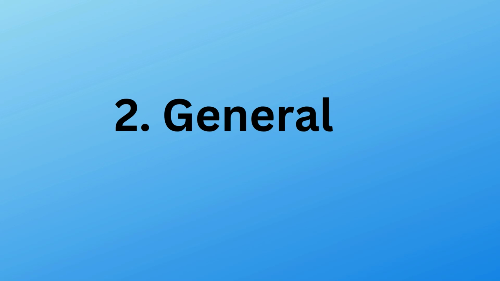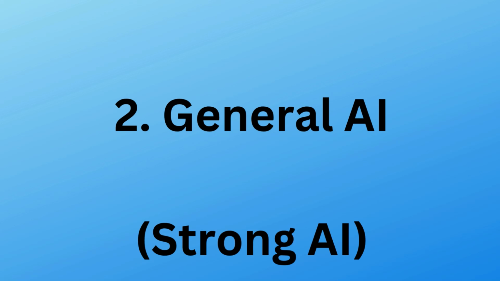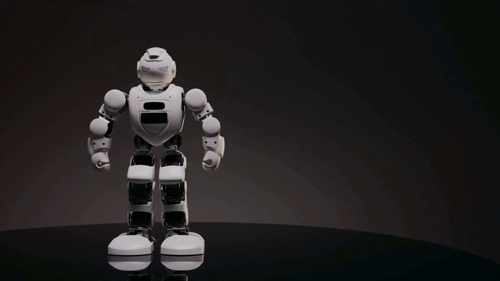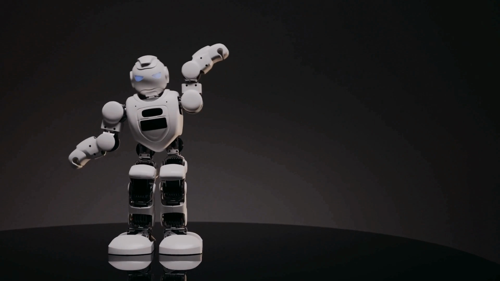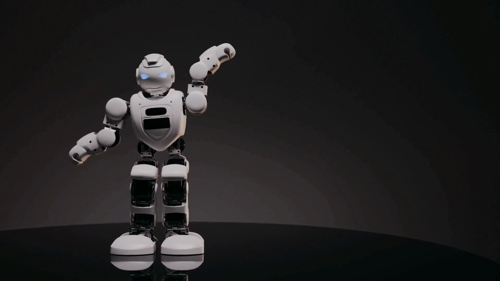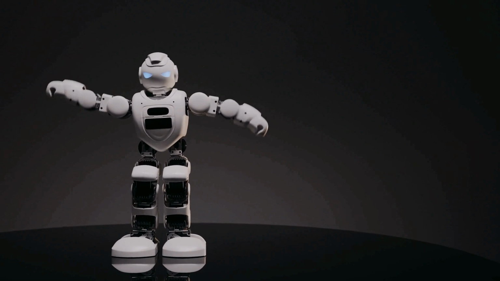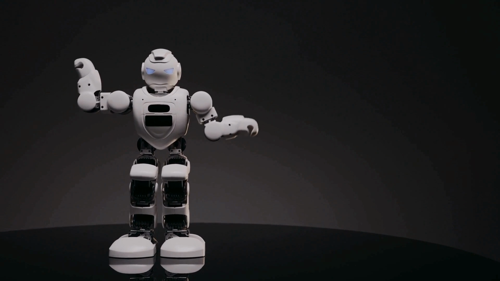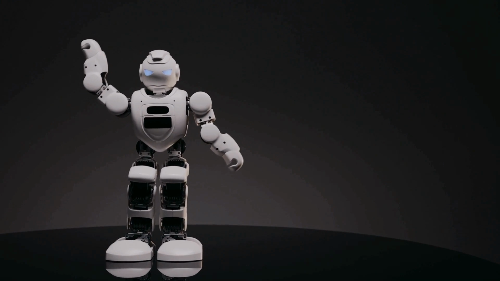2. General AI, also known as strong AI. Now imagine a machine that can learn, reason, and solve problems just like a human. That's general AI. It doesn't exist yet, but scientists are working on it.